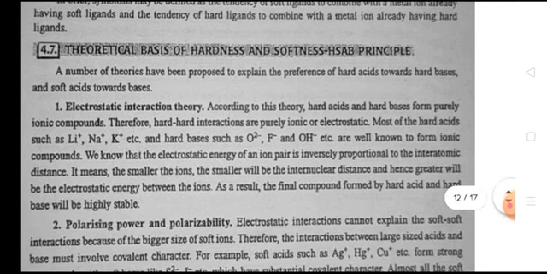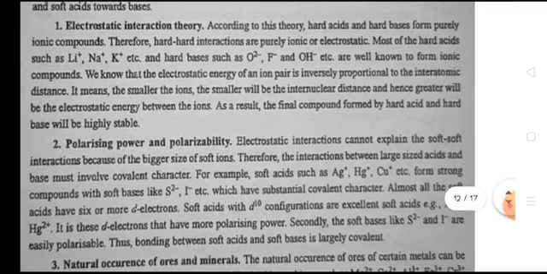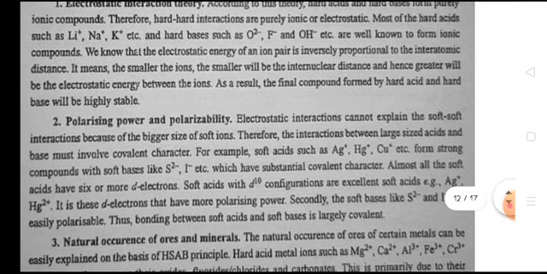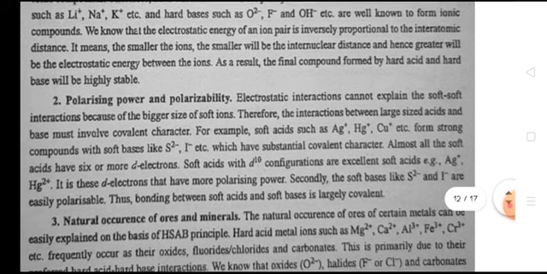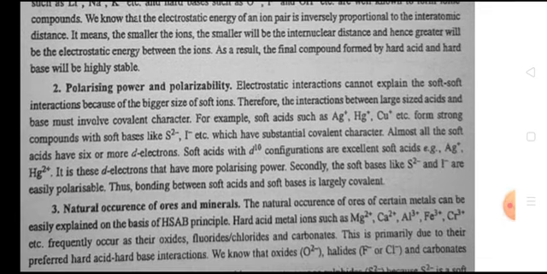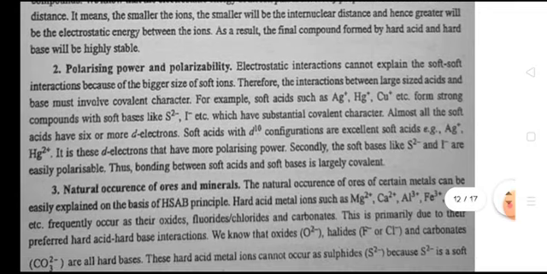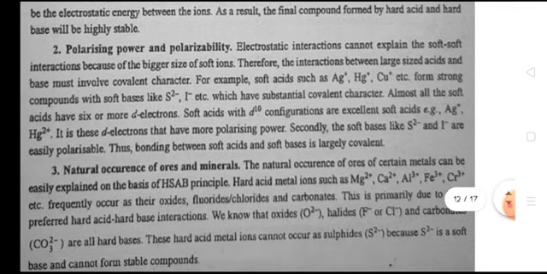Theoretical basis of hardness and softness, the HSAB principle. First, electrostatic interaction theory. According to this theory, hard acid and hard base form purely ionic compounds. We know that the electrostatic energy of an ion pair is inversely proportional to the interatomic distance. It means the smaller the ions, the smaller will be the internuclear distance and hence the greater will be the electrostatic energy between the ions. As a result, the compound formed by a hard acid and a hard base will be highly stable.